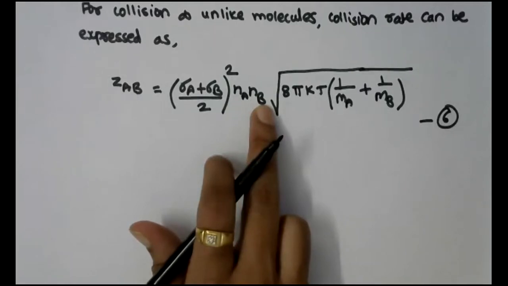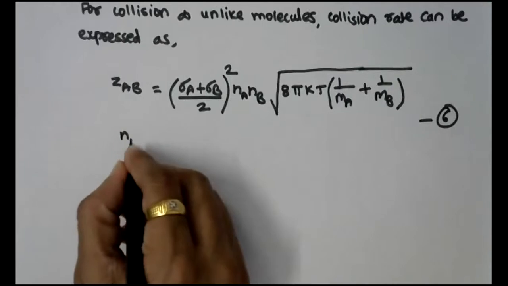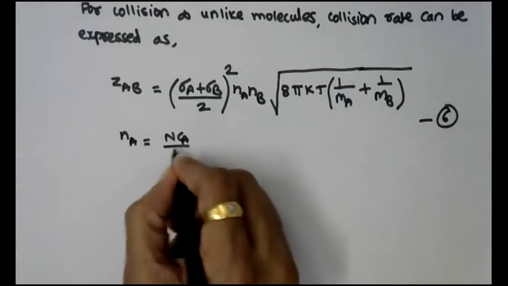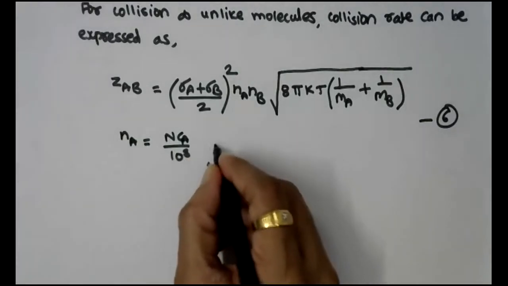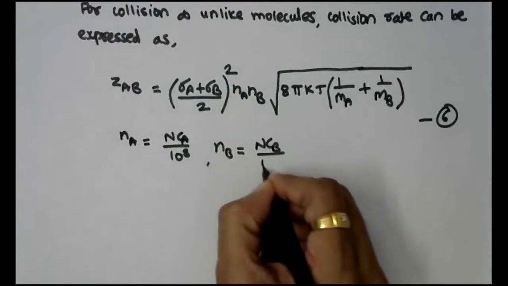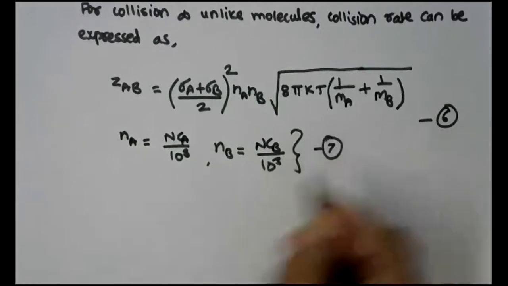Why? Because for converting liter into centimeter cube. If you want, we can just write 2 more steps. Na is equal to N Ca divided by 10 raised to 3, and Nb is equal to N Cb divided by 10 raised to 3. Just assume it as say 7.